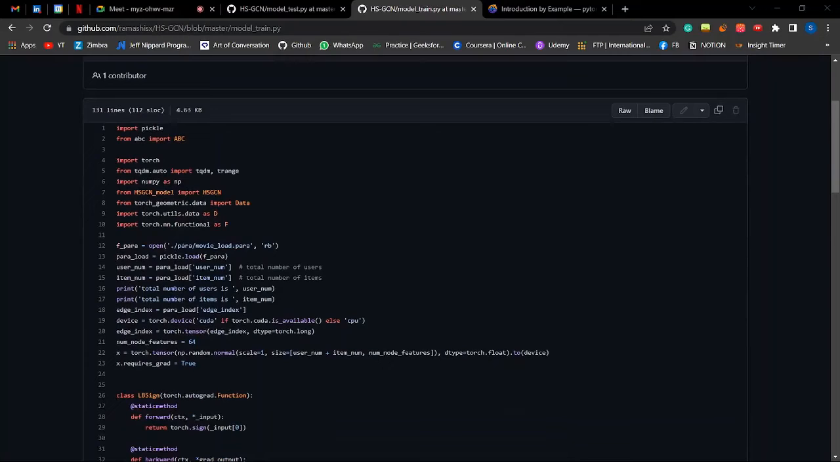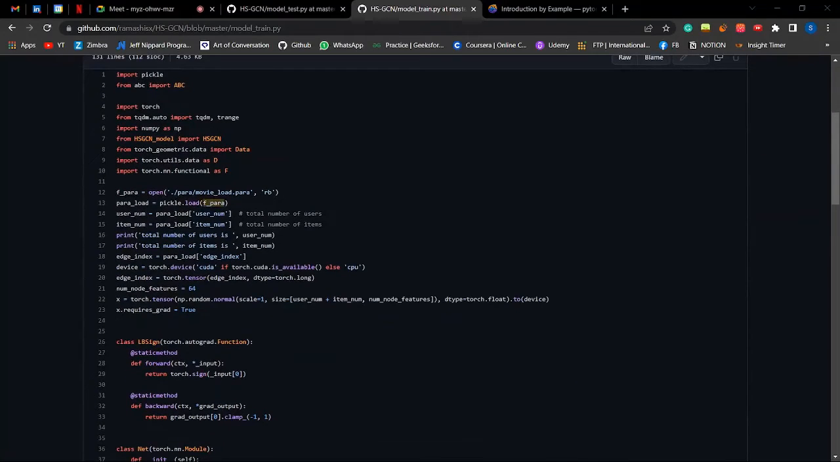In the training portion, first of all, we load the data used for training our model and access the total number of users and items. Here we are defining users and items, and then we also find the edge indexes and the number of node features that we want to have for each particular node.